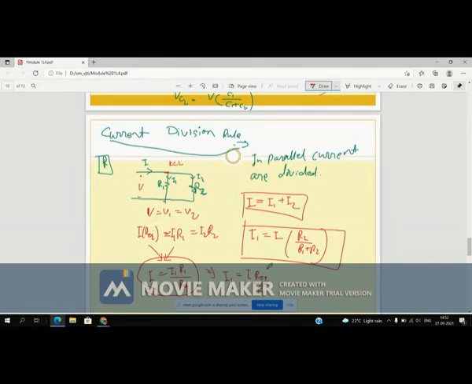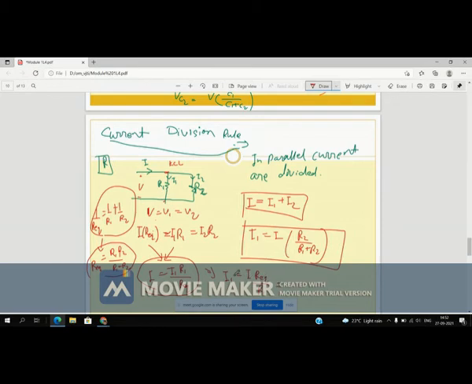So when you calculate this R equivalent, I already explained how to calculate parallel resistance. R equivalent is nothing but 1 by R1 plus 1 by R2, right? So when you solve it, you will get R equivalent is nothing but R1 R2 divided by R1 plus R2. So from that you can easily find out.